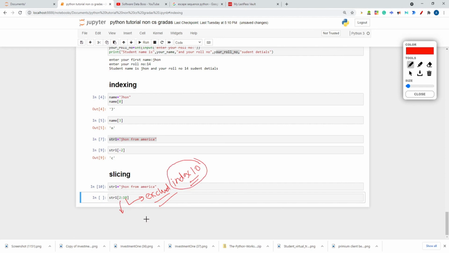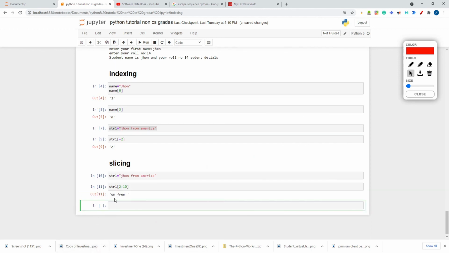Means it will take characters from index 2 to index 9. Like that, you have to write this. Let's run this and then count. Okay, it is giving "on from", starting at index 2. What is index 2? 0, 1, 2. So it will start from O and go up to index 9. I told you index number 10 is excluded. It will go till index 9.